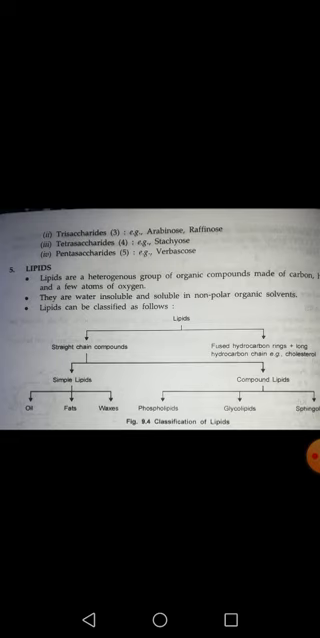So I am concluding for today. I hope you learnt a lot about amino acids and the other topic, sugars.